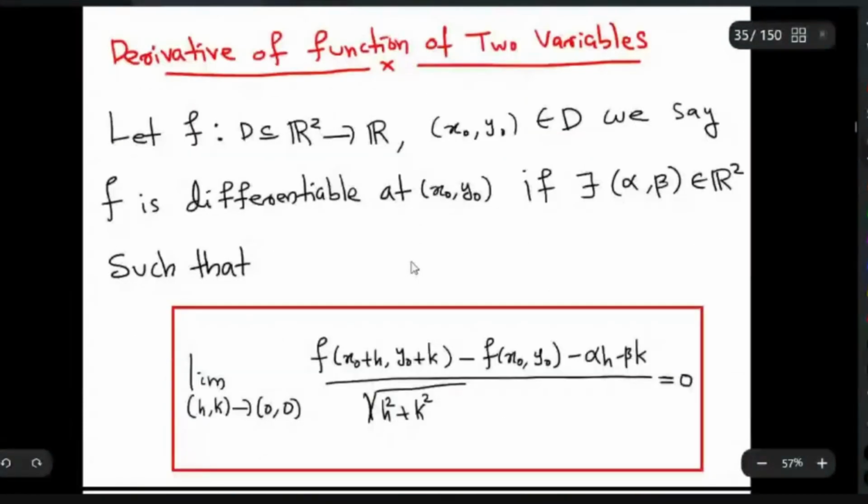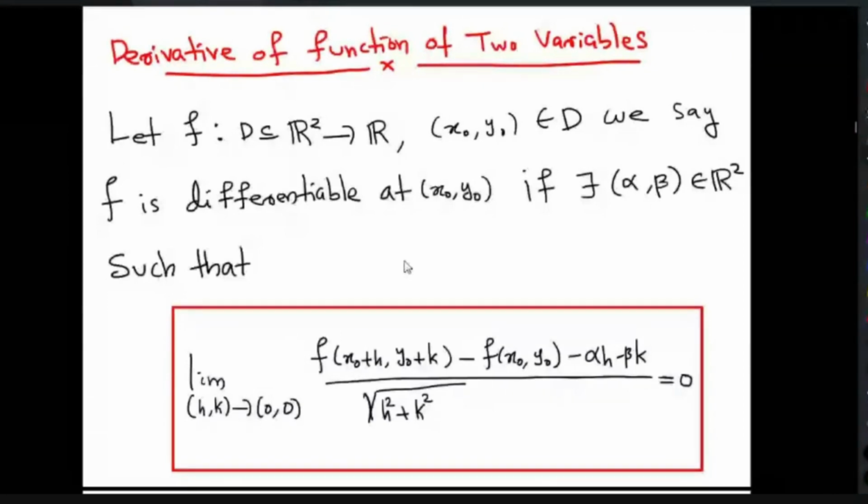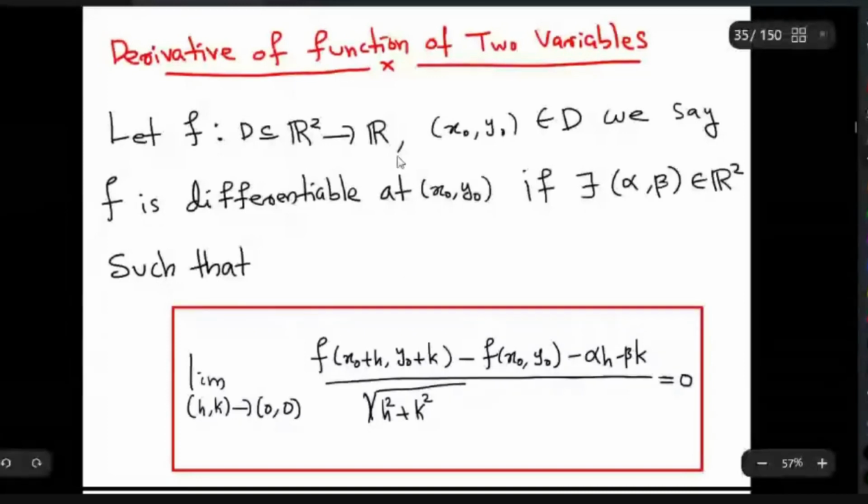So first we will look at the derivative of a function of two variables. So far we discussed partial derivative and directional derivative. Now I will go to the definition of total derivative, or the Frechet derivative. Let f from D, a subset of R2, to R, and x0, y0 is a point in D. We say f is differentiable at the point x0, y0 if there exists a pair alpha, beta belonging to R2 such that this relation holds.